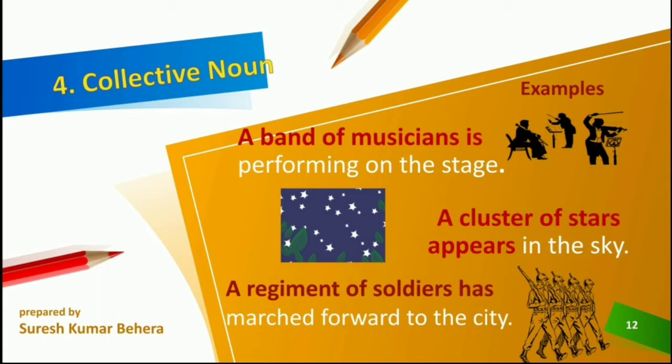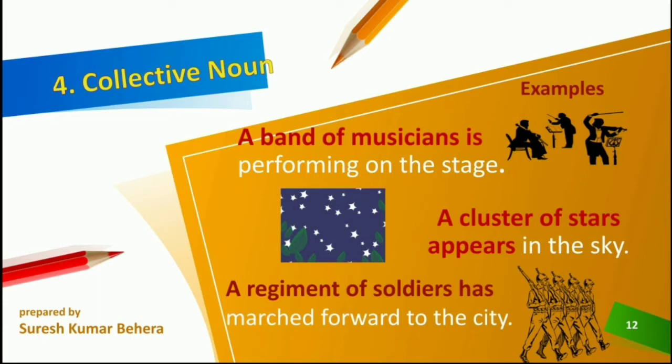Though it is plural, the collection refers to one unit. A band of musicians is performing on the stage. In the sense that it is a group it is plural, but as it is one unit, we use a singular verb.